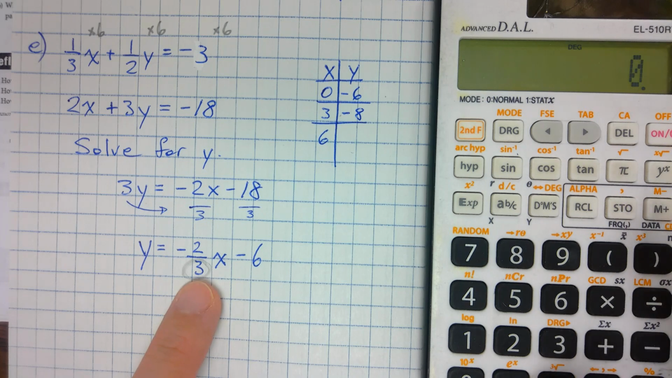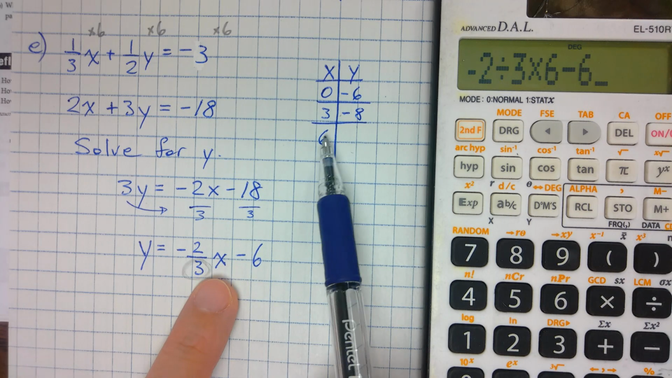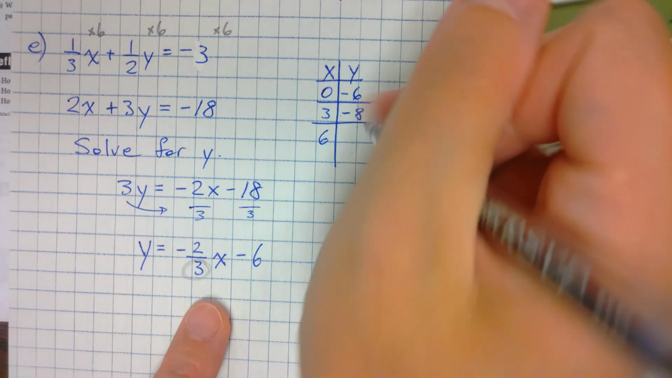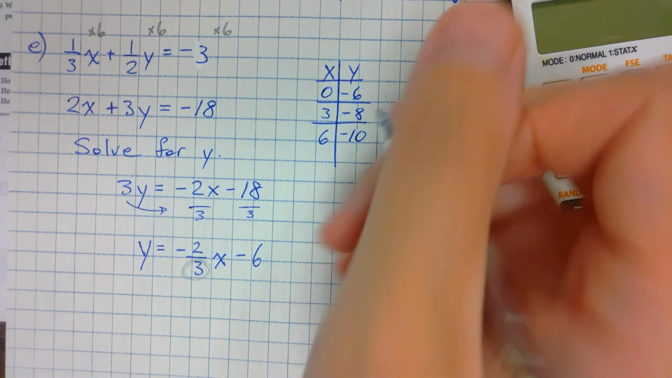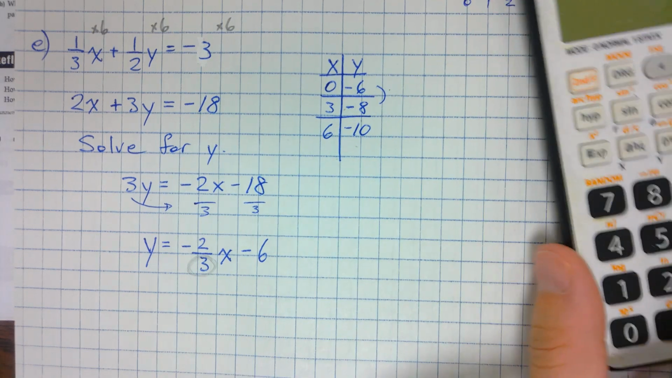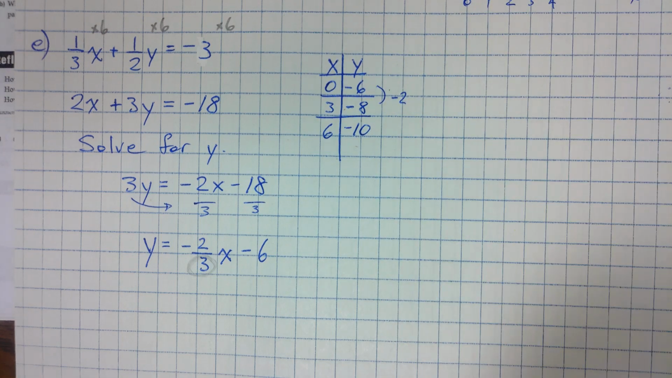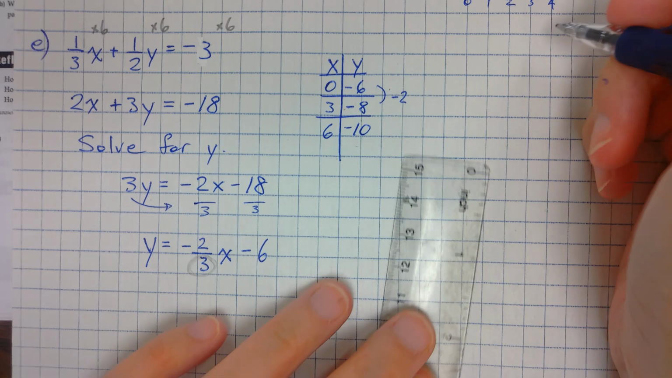And then -2 divided by 3 times 6 minus 6. So you see what I'm doing here? I'm just replacing the x with the number for each of these, and I get -10. What pattern do I see here? Goes down by 2 each time. Good.